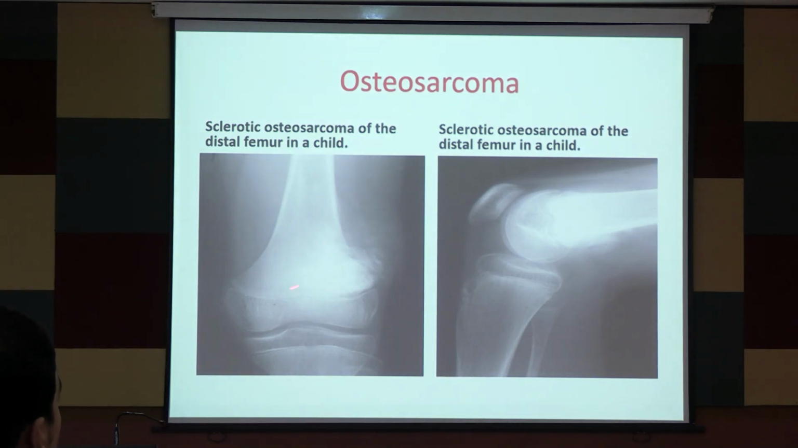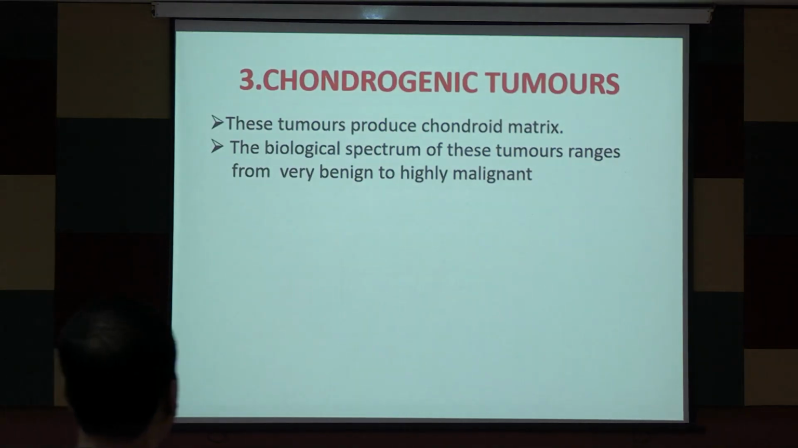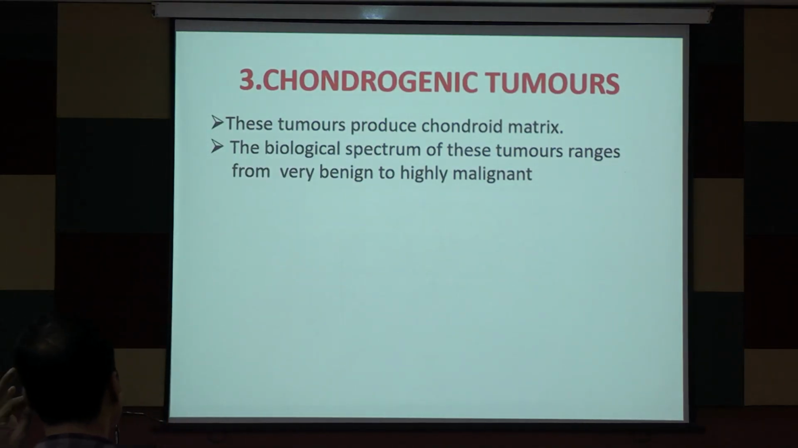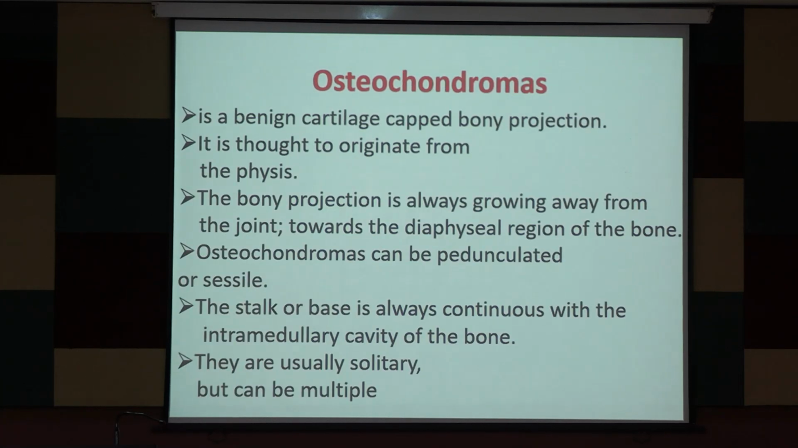Metaphysis. So from the metaphysis it is coming. Now we come to chondrogenic tumors, the tumors which produce chondroid matrix. It can range from benign to malignant. So let's come to the benign tumors from the cartilage forming lesions.